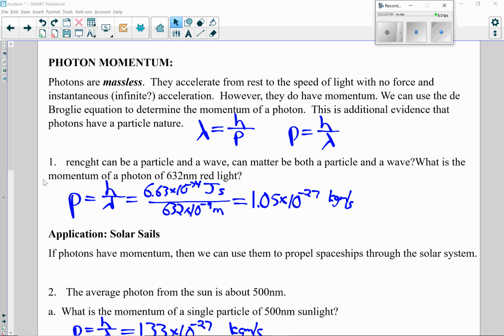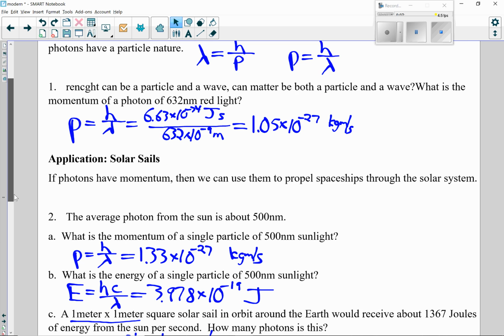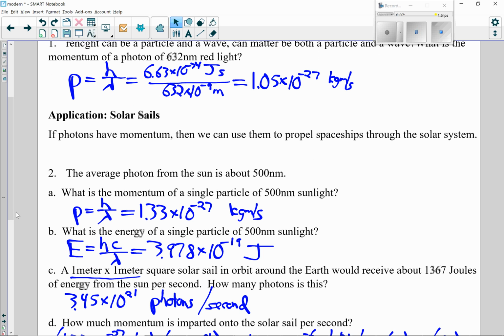One application of this is solar sails. We can actually build sails to let things fly around the solar system. The photons from the sun are going to push against the sail and push your spaceship. Here we go. Let's figure this out. The average photon from the sun is about 500 nanometers. What's the momentum? p equals h over lambda is 1.33 times 10 to the negative 27 kilogram meters per second.